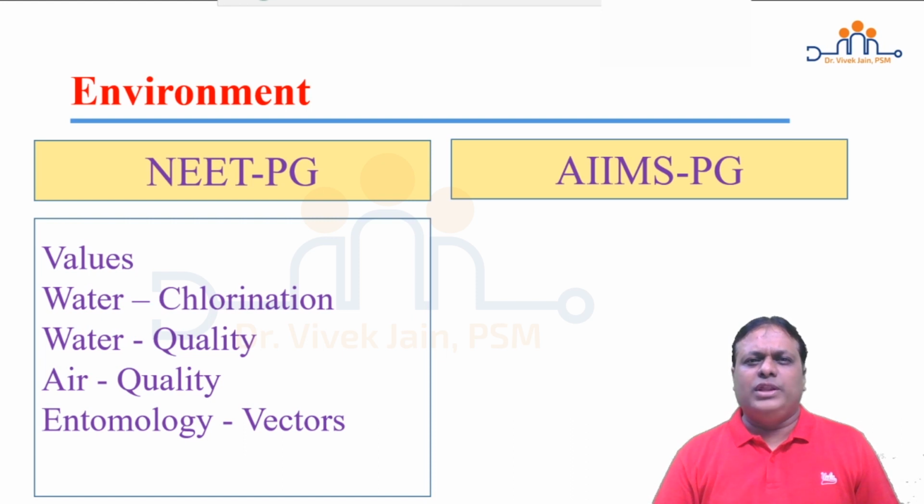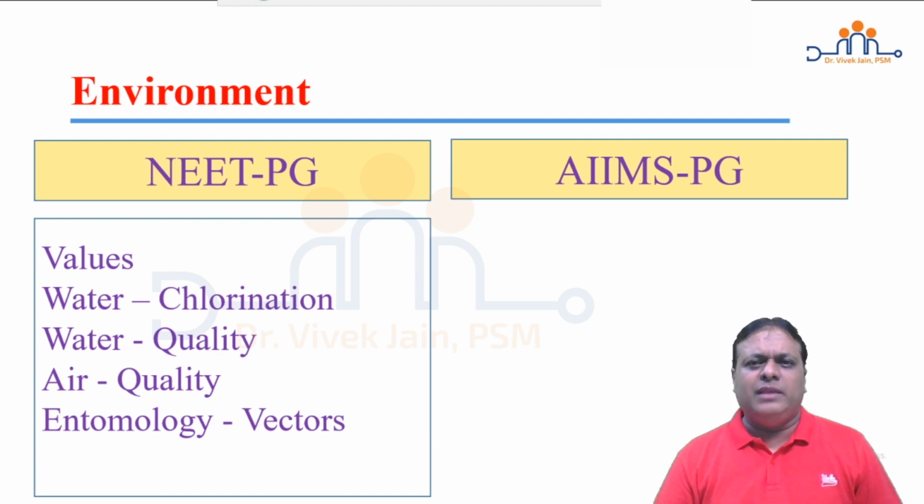Values are mainly asked from chlorination, where we are asked about residual chlorine levels in drinking water to kill cysts, or in swimming pools of India. Then how do we do chlorine demand estimation? The instrument is asked. How do we assess residual chlorine level in drinking water? Bacteriological indicators of water quality and their importance, and which tests are used for coliforms, are asked. Air quality and pollution indicators are asked. Entomology vectors focus on the four major mosquito vectors of India: Anopheles, Aedes, Culex, Mansonia. Besides that, sandfly, tsetse fly, reduviid bug, rat flea, soft tick, hard tick are also asked in detail.